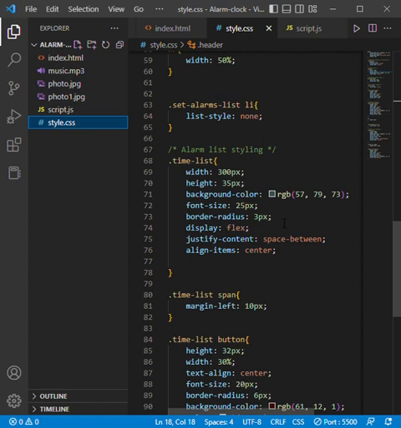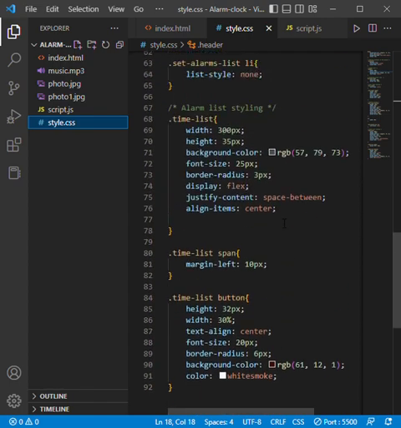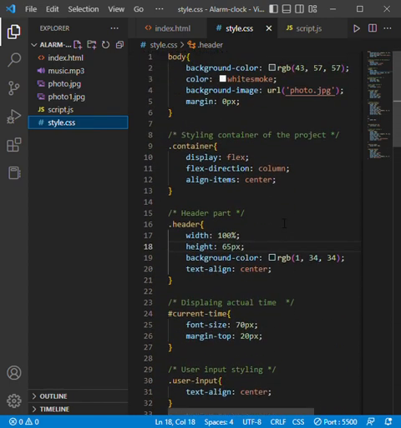So this is a simple style set so that our project looks cool.